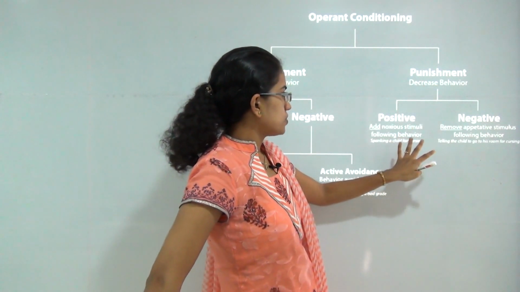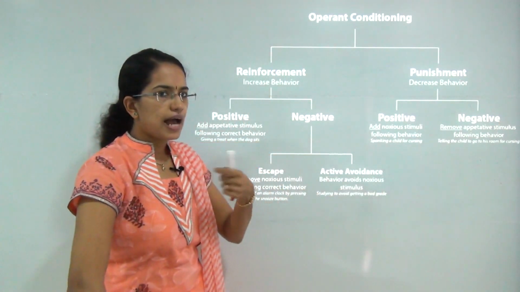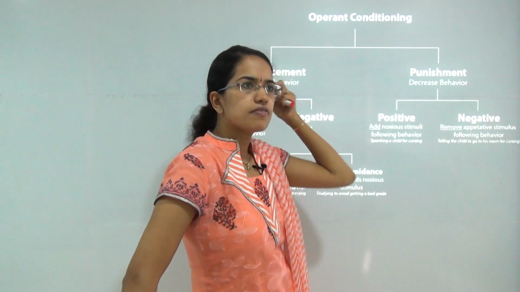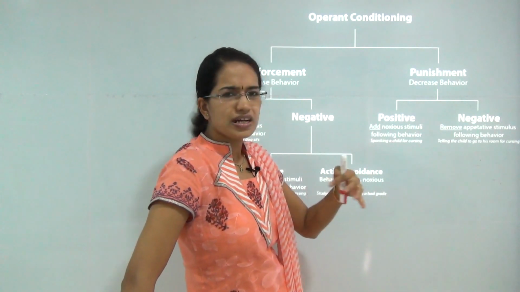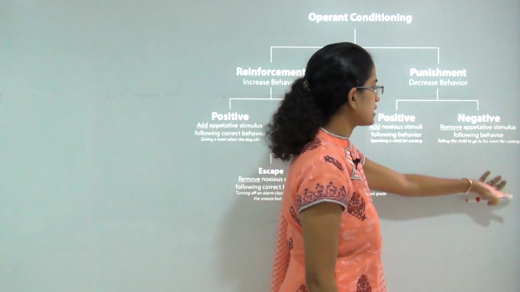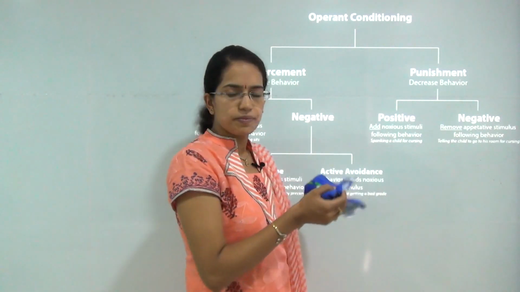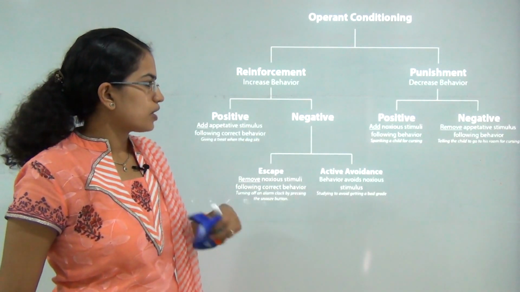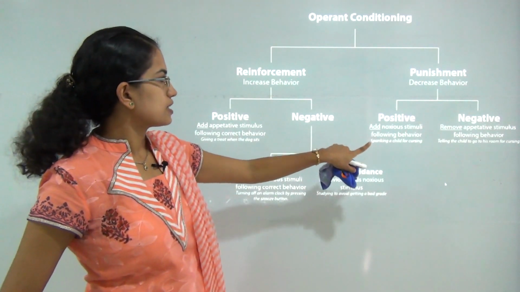Punishment can be of two types. You have positive punishment and negative punishment. In positive punishment, you would add a bad stimulus which is followed by a behavior. So for example, if a child tells a lie, I can slap the child. So I am adding something that is not good for the child. It's a kind of noxious stimulus, and in negative punishment I try to remove that stimulus. So for example, if a child is telling a lie, I will tell him to go outside and sit. Okay. So I am not adding something, but I am removing him from the scenario. So that is a kind of negative punishment.